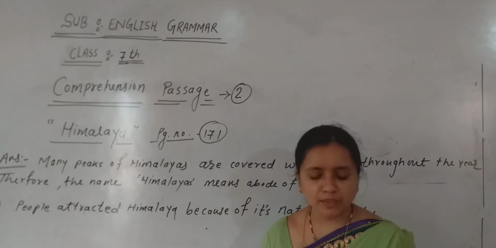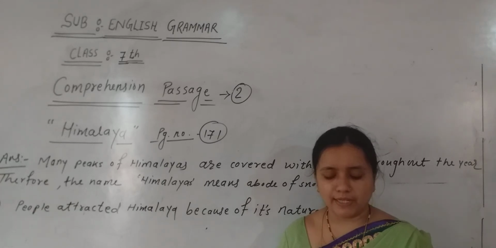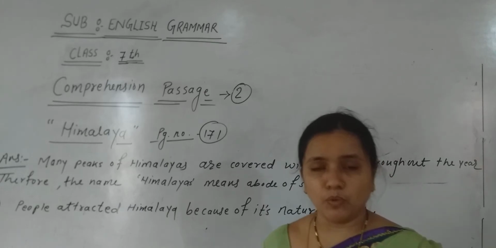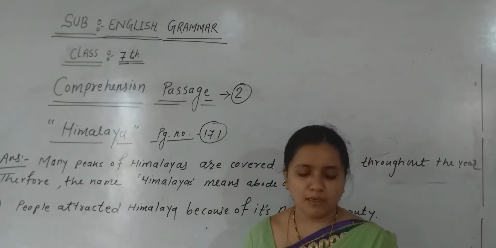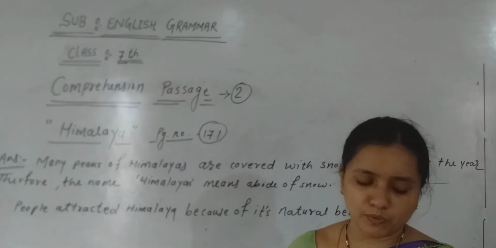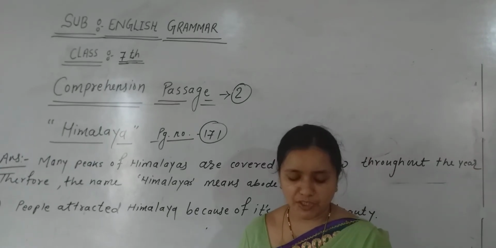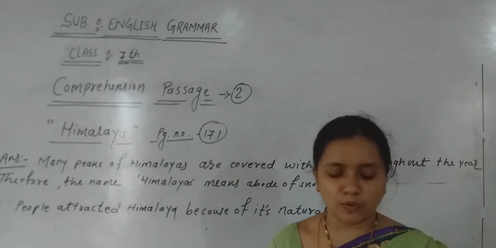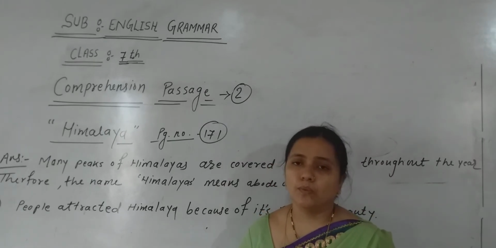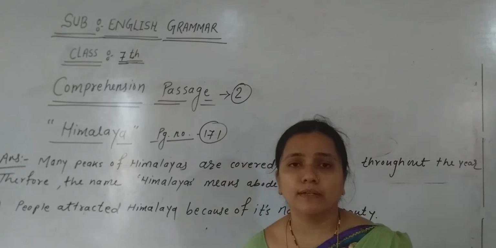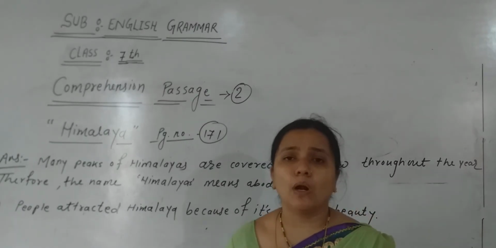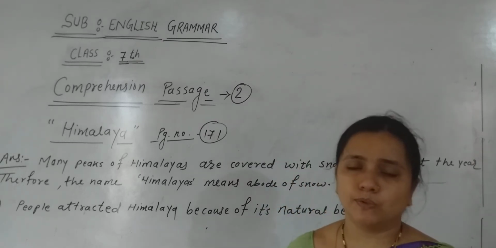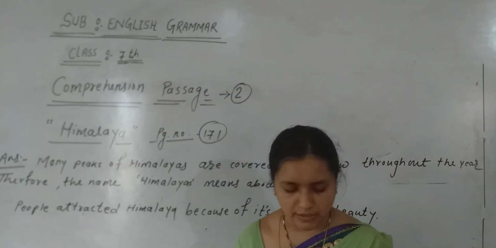Now the next question. Comprehend the meaning of the phrase abode of snow in the passage. Mountain covered with snow, home of snow, icebergs or glaciers. So what is the correct meaning of abode of snow? It is mountain covered with snow. As we have seen, many of the mountain ranges are covered with snow throughout the year. So that's why the Himalaya is given the name abode of snow. It is the literal meaning of it.